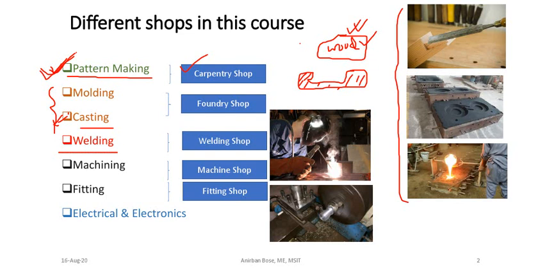Then we'll see the welding. It is required to make the frames and other brackets and everything. You know that different metal parts are required to be joined, right? Suppose we want to join this part with this part and create this bracket, so we have to make a permanent joint between these two. Or to make a large frame, maybe small parts are to be joined permanently. For making this kind of permanent joint we use the welding process, and it's very common in construction sites. You'll find that a lot of welding works are going on.